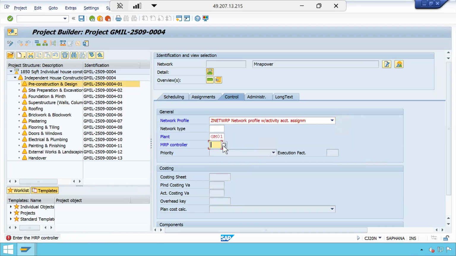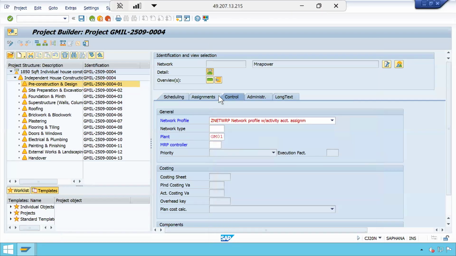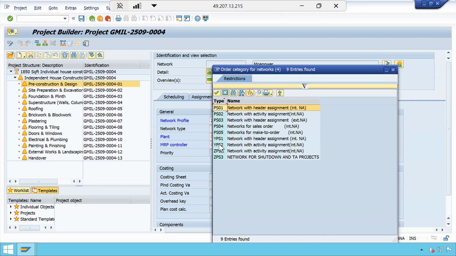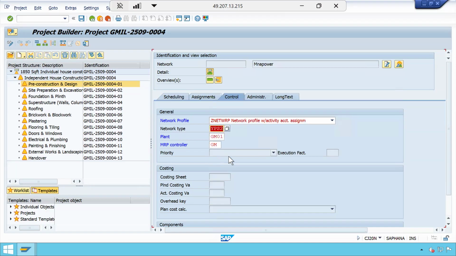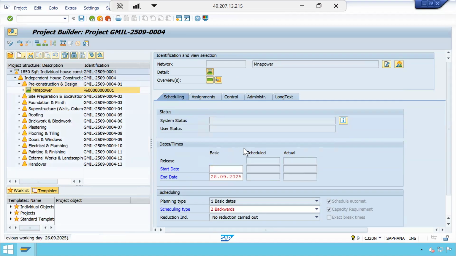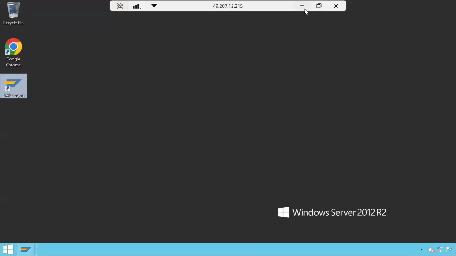So enter the MRP controller, GM. I think I removed the default last time. You remember, right? While I was simulating this, I removed that wantedly. So this is how the error will come. When we remove it, we need to give it manually, or else if we default it in the project profile, then it will take it automatically.